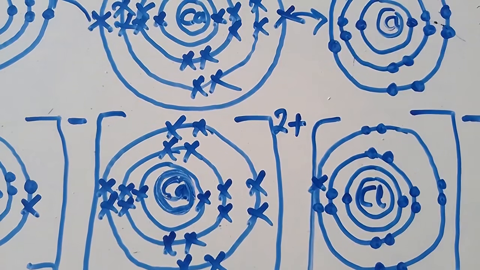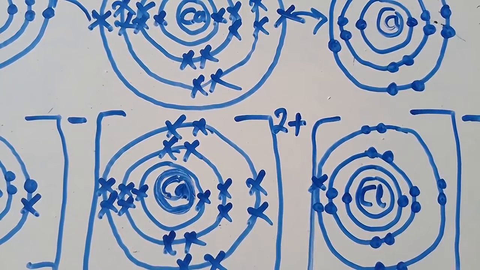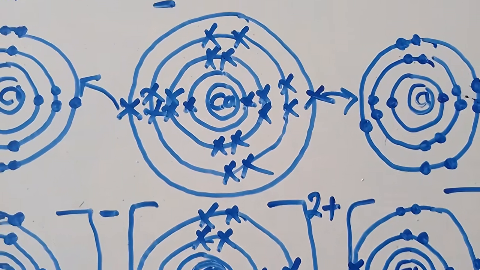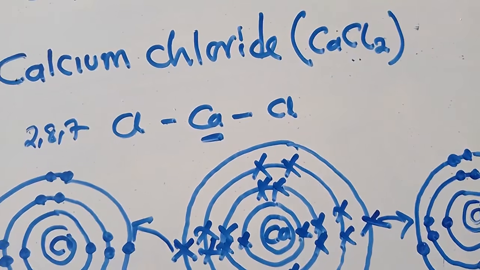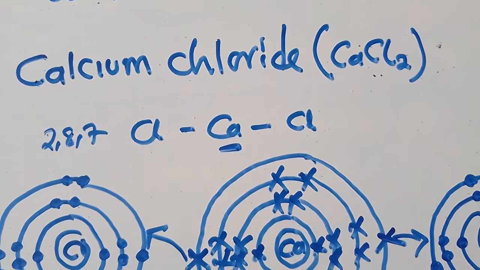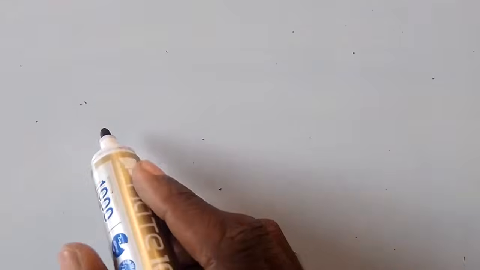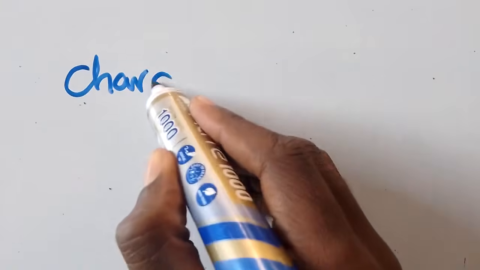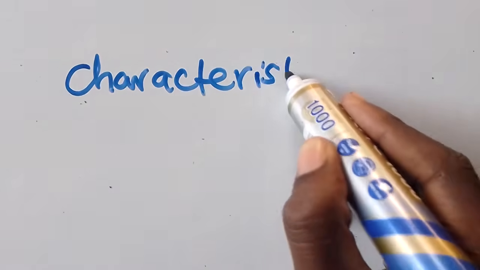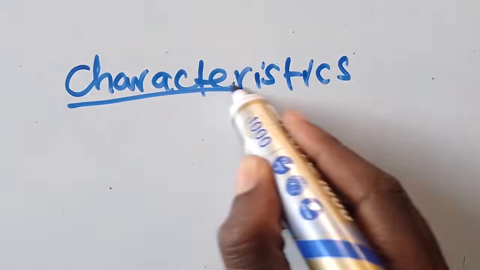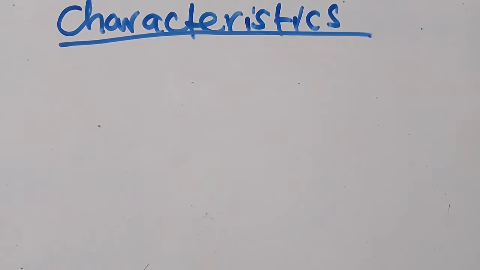So now, this is all that you need to know under ionic bonding. Let us now move to covalent bonding. So before we move to covalent bonding, you need to know certain characteristics of ionic compounds. So what are some of the characteristics of these compounds, which are ionic compounds? They may ask you in an exam. So let us talk about these characteristics.